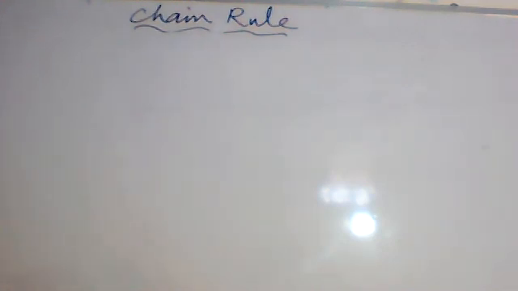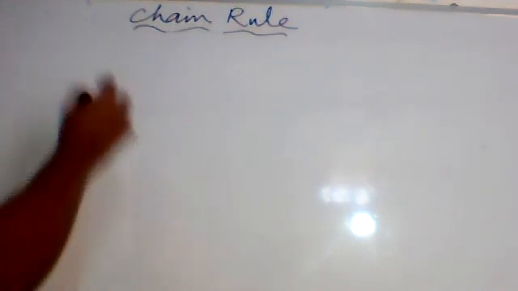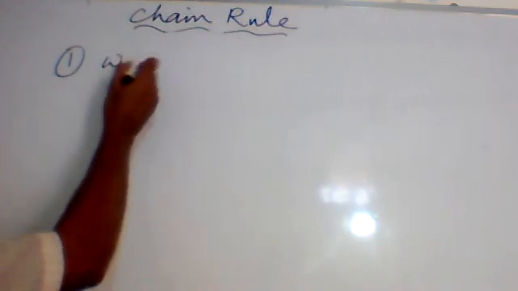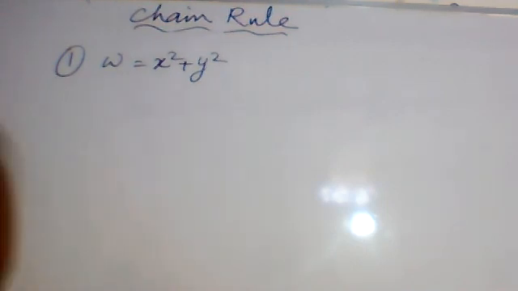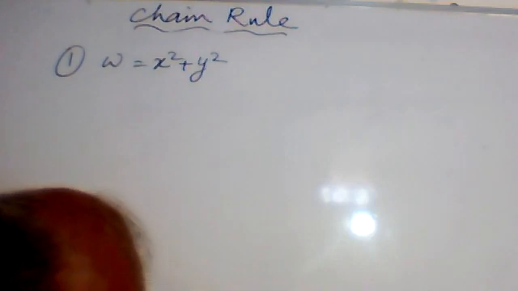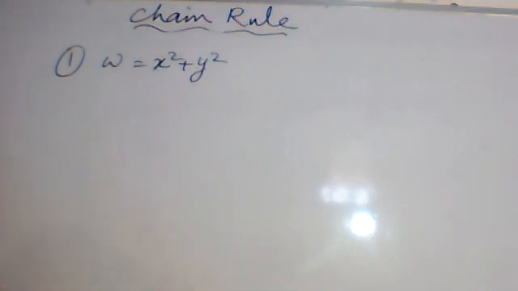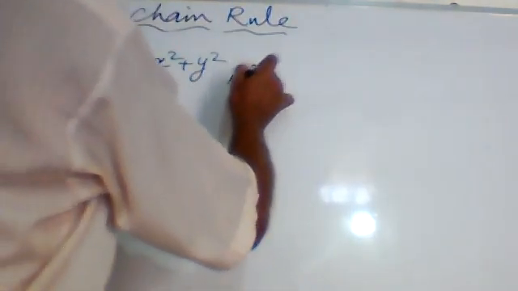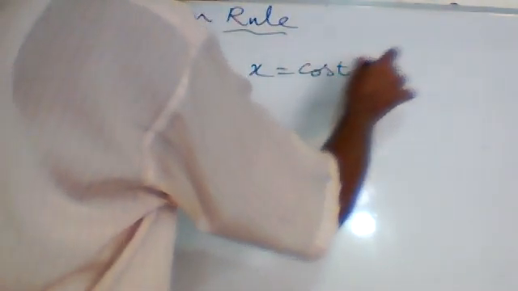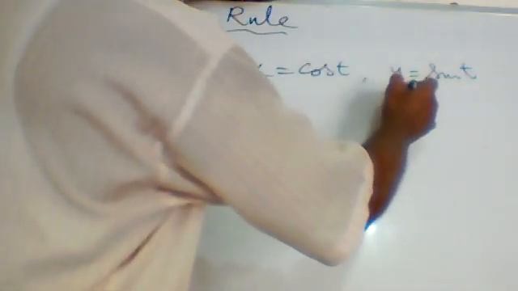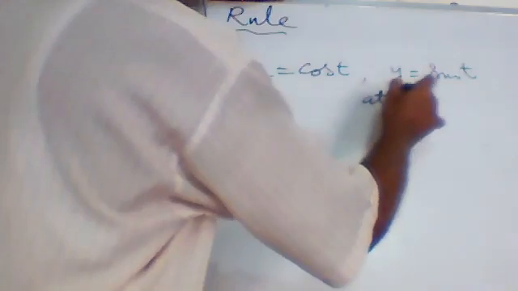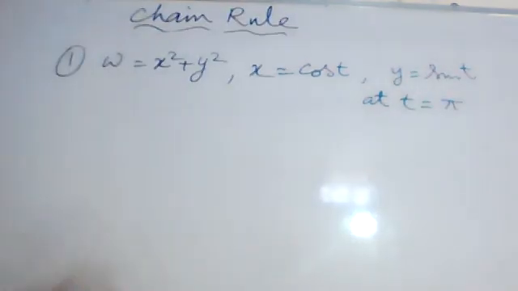So w is equal to x square plus y square, x is equal to cos t, y is equal to sin t, and t is equal to pi. In the B part, we have to do this.